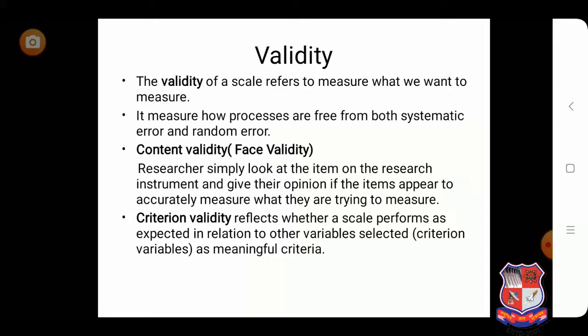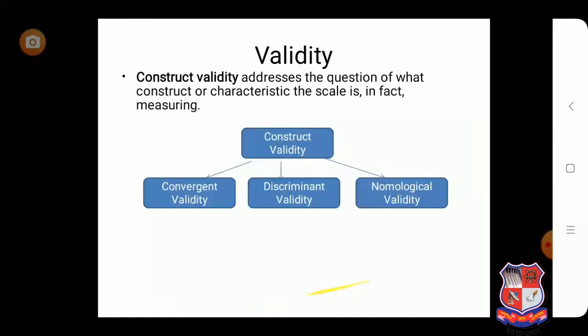So in this case, the researcher goes through the questionnaire, looks at the content that they are using, and based upon that checks whether it measures the same content or different content. So this comes under content validity. Criterion validity, we will discuss afterwards.